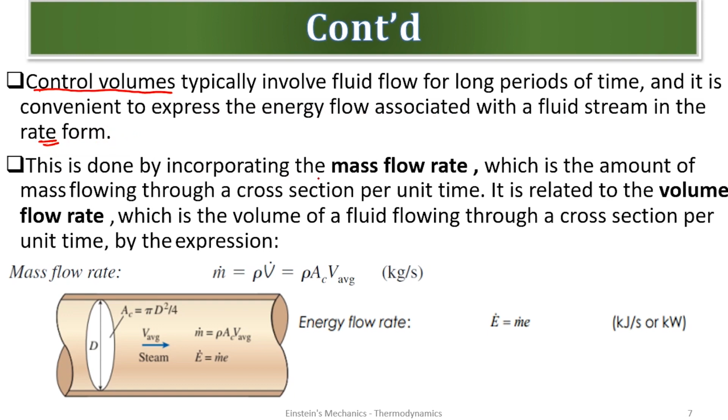This is done by incorporating the mass flow rate, which is the amount of mass flowing through a cross-section per unit time. It is related to volume flow rate, which is the volume of a fluid flowing through a cross-section per unit time, by the expression that. So now what we were talking about initially was closed systems.